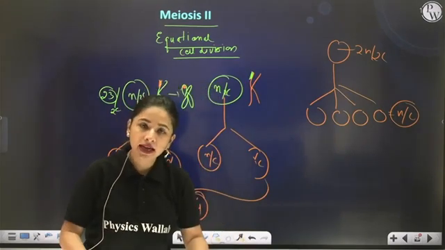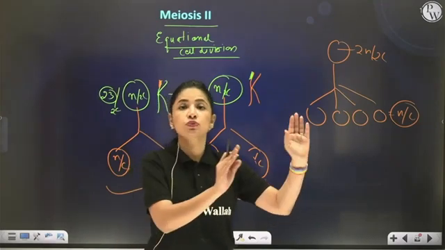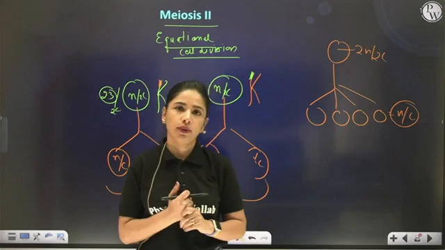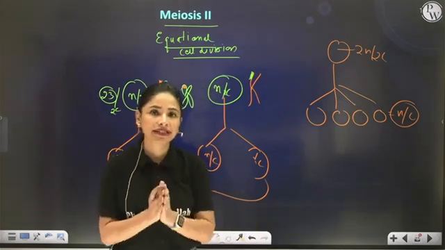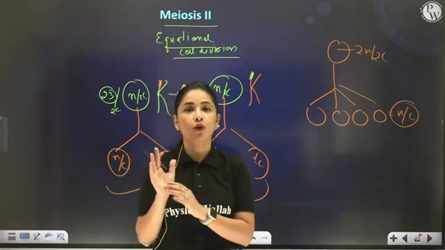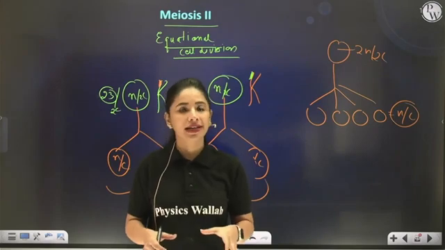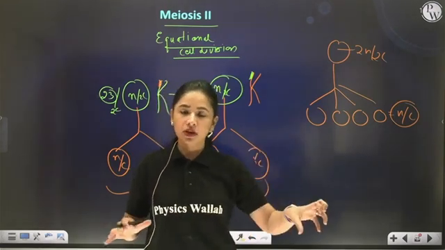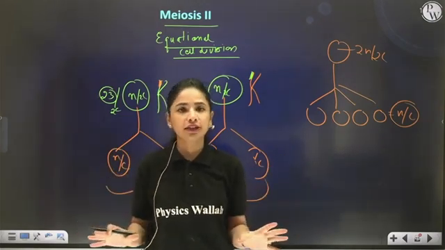If you want to specify, then in meiosis, meiosis I is actually reductional and meiosis II is equational. Clear to everybody? Yes. So with this, the whole meiosis process is also over. You have studied the 2 types of karyokinesis that take place in eukaryotic cells, mitosis and meiosis. I hope both are clear to everybody.